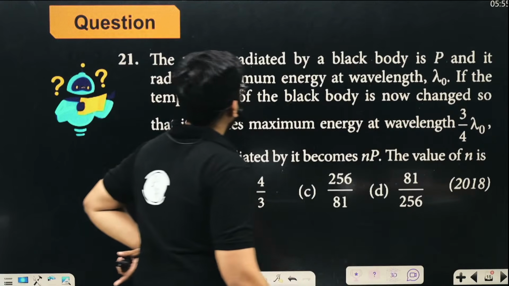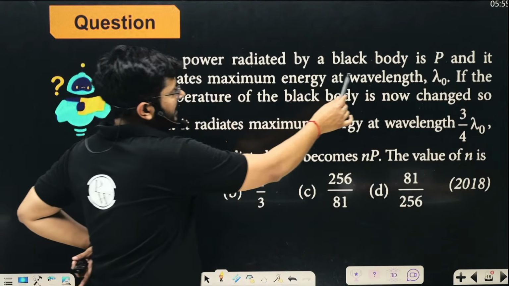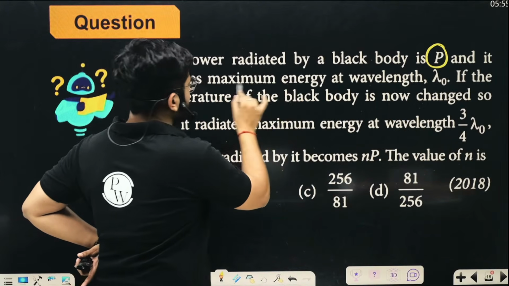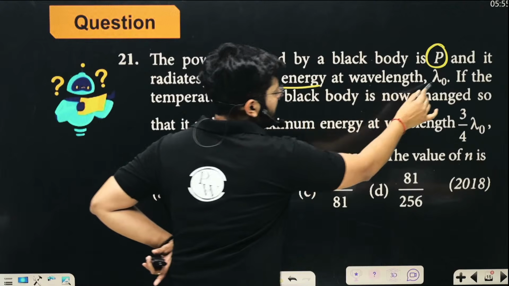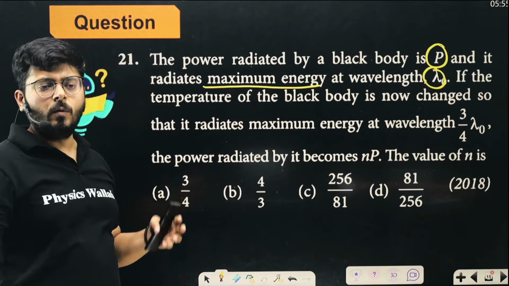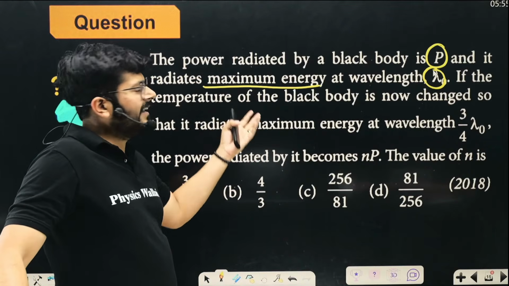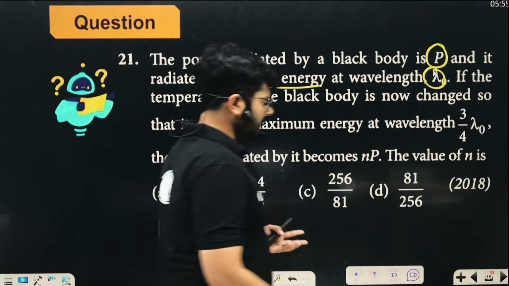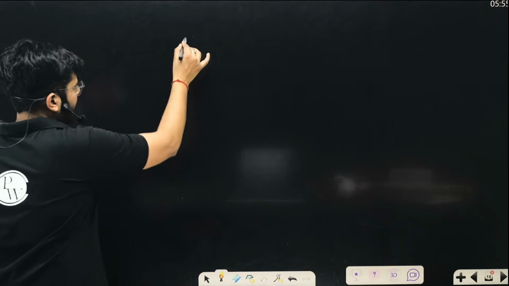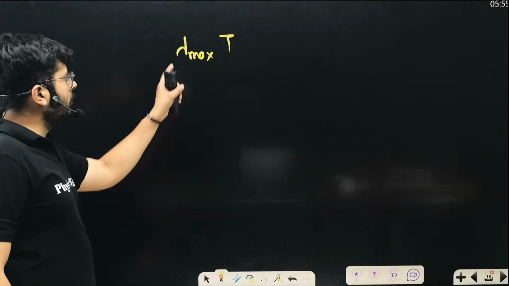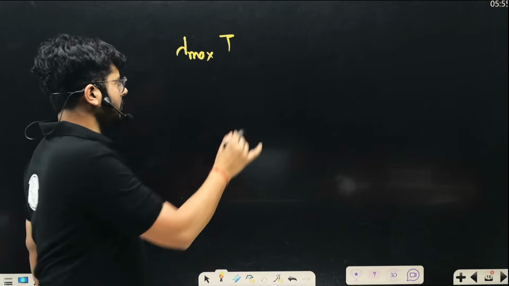So my dear kids, what is really happening? The power radiated by the black body is P, and it radiates maximum energy at a particular wavelength, the wavelength corresponding to maximum energy. How do you relate that? We can relate it by Wien's displacement law. The wavelength corresponding to maximum energy is lambda max, and at a temperature T, the product of lambda max into T is a constant.